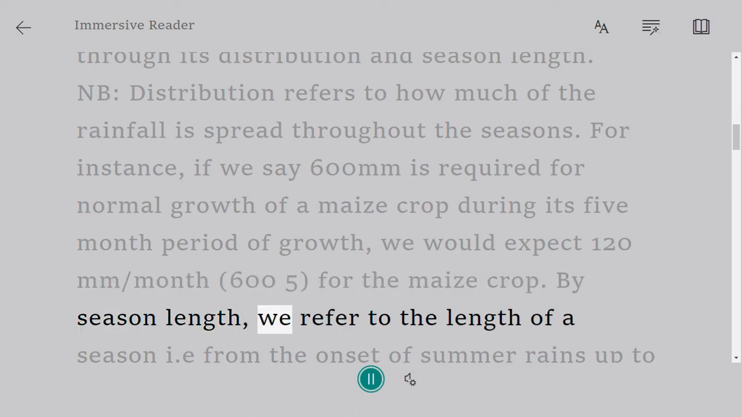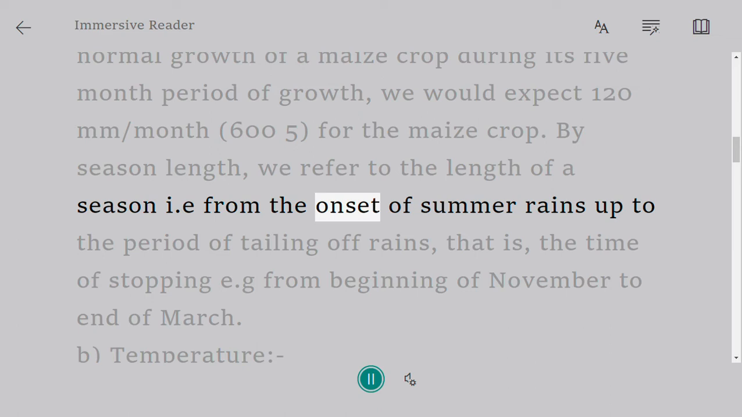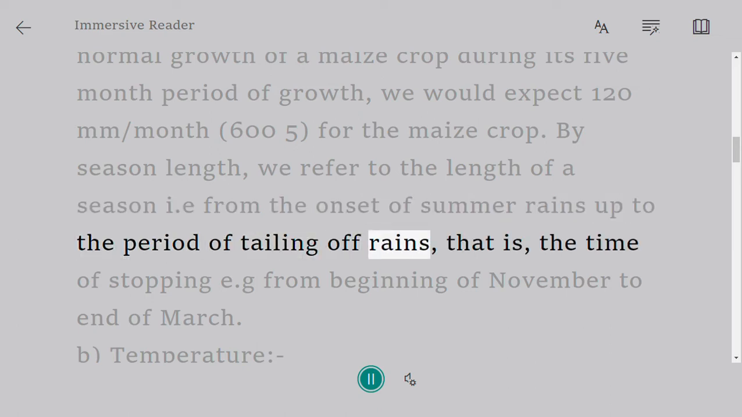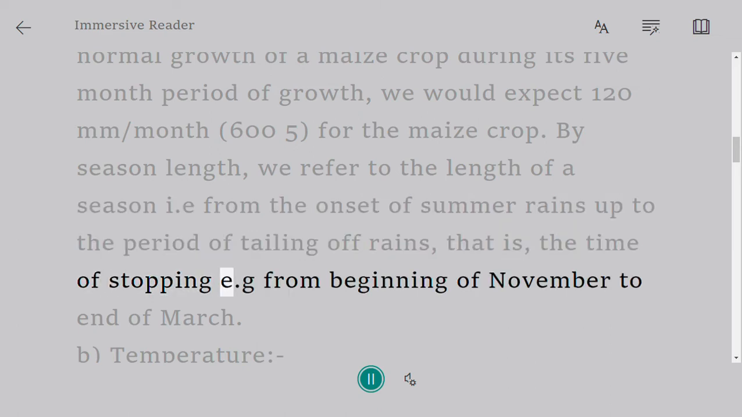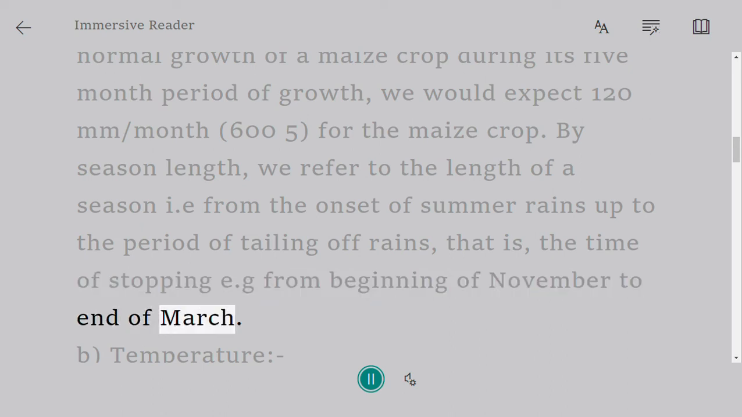By season length, we refer to the length of a season, i.e. from the onset of summer rains up to the period of tailing off of rains, that is, the time of stopping, i.e. from beginning of November to end of March.